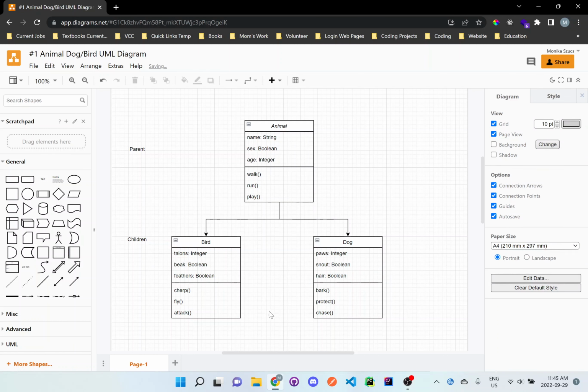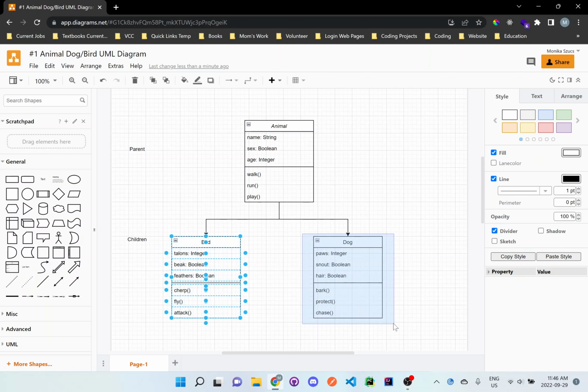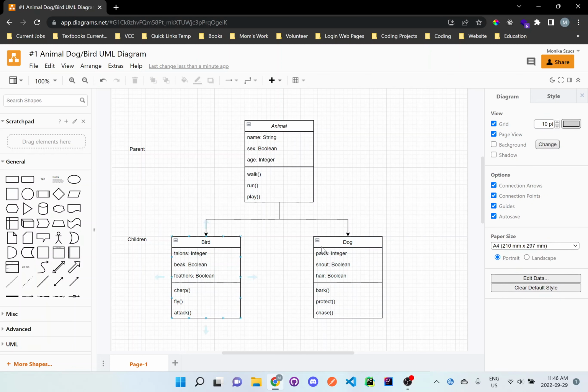So as you can see here, when we're doing this diagram, it's a class-based UML diagram, and here at the top, we try to do as much of the commonalities within the parent. And then here in the children, we're trying to specify exactly what those specific classes or types do that is different from others. So it's just a way of organizing information.